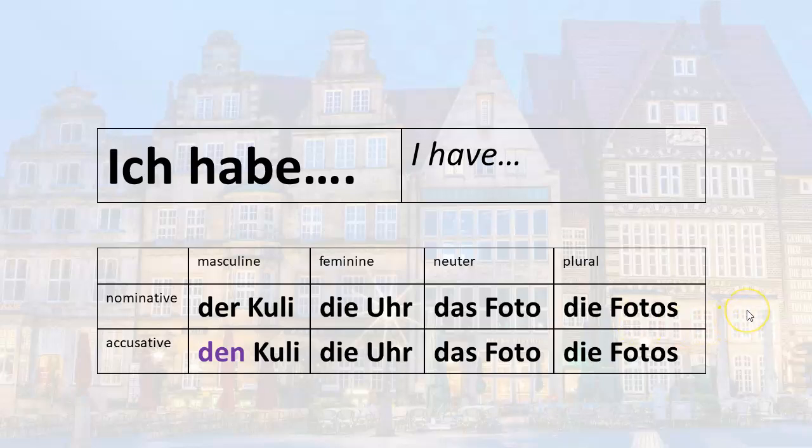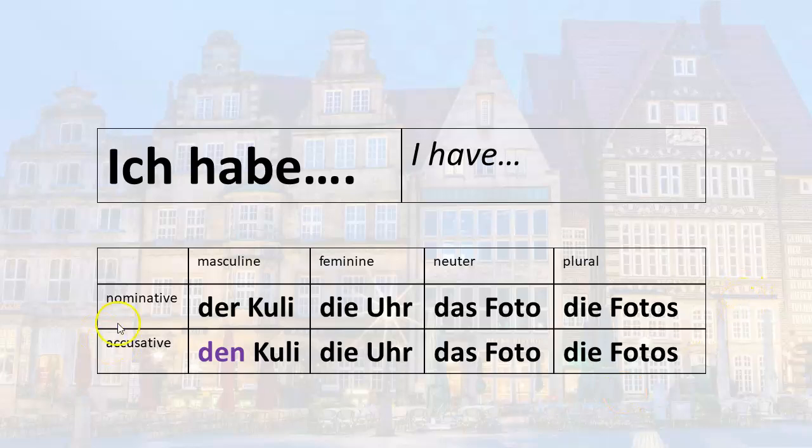When you learn nouns in German as a student, you always learn nouns in what is called the nominative case. Nominative is the form of the noun that you learn from the dictionary or a vocabulary list if you're using a textbook. So there happen to be other forms for all of those nouns when they are direct objects, and these are the other forms. So the direct object is always in what we call the accusative case.